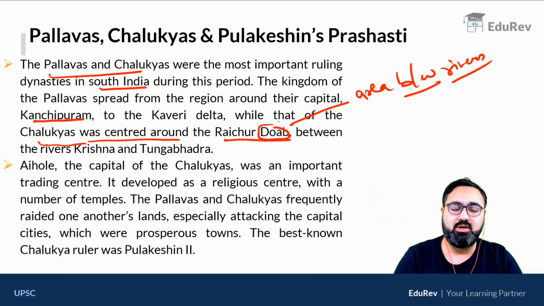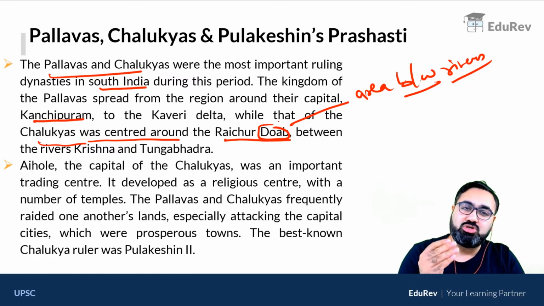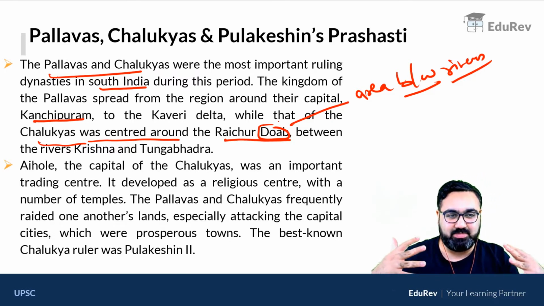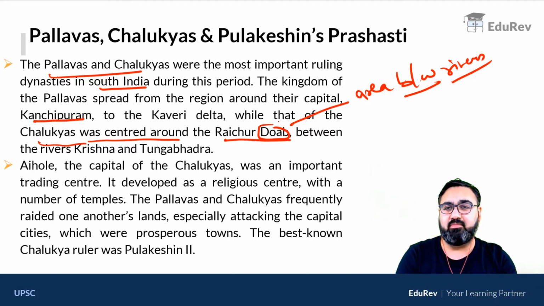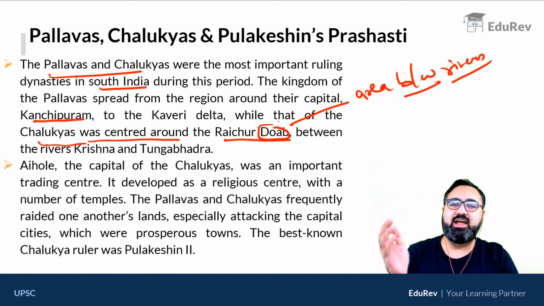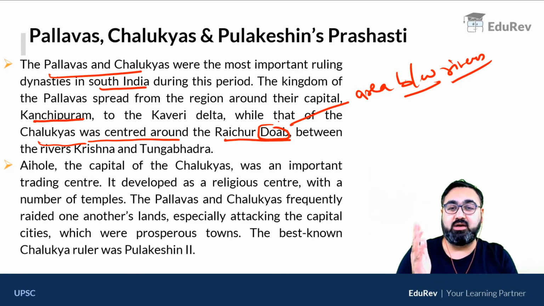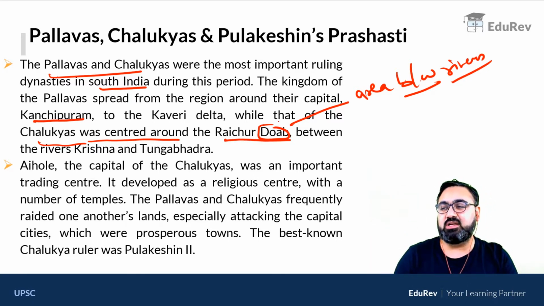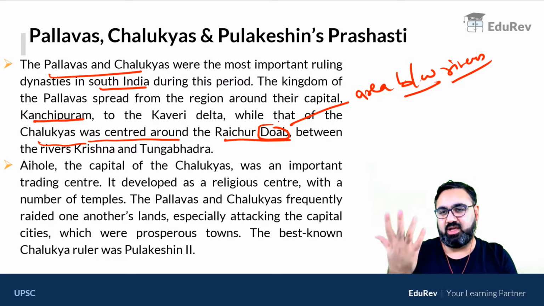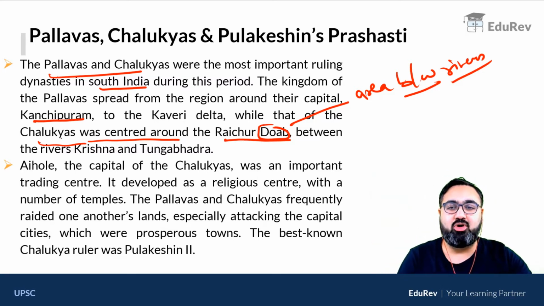Why was that so? Doabs were some of the most fertile areas because these were areas between multiple rivers. So, that is why they were very, very rich in fertility, and every dynasty wanted the Doab under them so that they can have great agriculture. Greater the agriculture, greater would be the taxes, greater would be their income. Raichur Doab was the area between the Krishna and the Tungabhadra river.